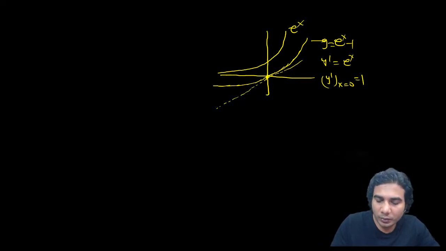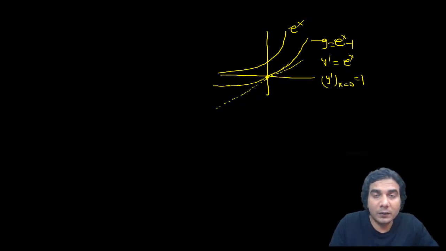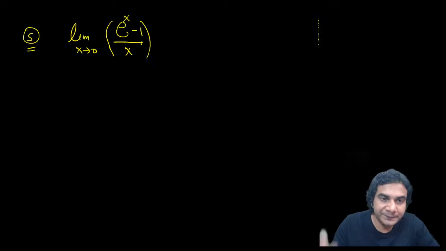So you don't need to think a lot about it, because it is concave up, so it is certainly going to be above the y is equal to x line. Or you can also see that y is equal to x will increase its value as you increase the value of x going to the positive side of the x axis. So the rate of increase of e raised to x will be more than the rate of increase of the y is equal to x line. So it will go up.